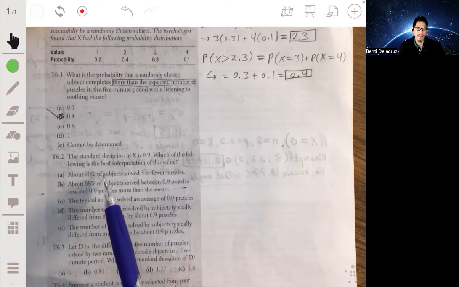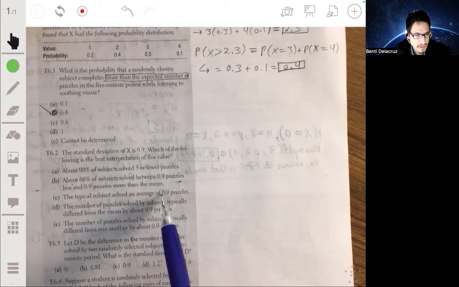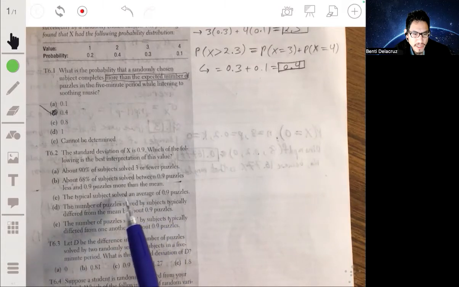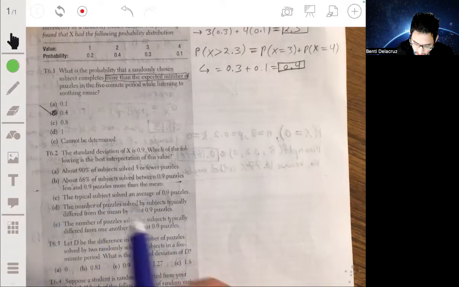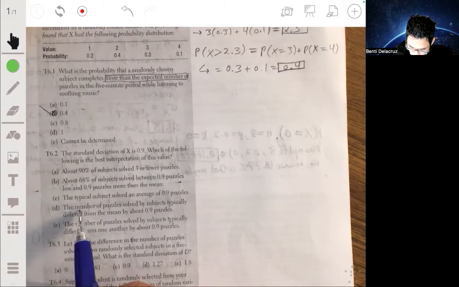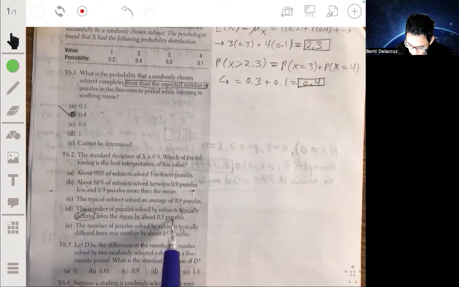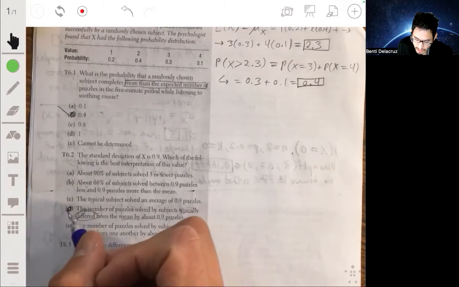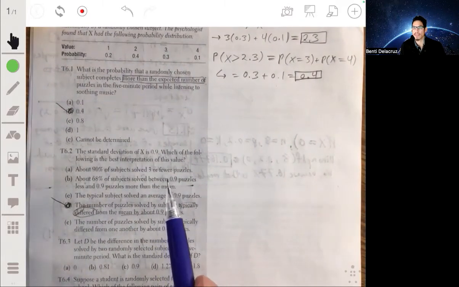So it's not going to be A. We're not talking about percentages here, not 90%. C, a typical subject solved an average of 0.9. That's kind of the interpretation of the mean, not exactly, but that would be going towards the interpretation of the mean or expected value. D, the number of puzzles solved by subjects typically differed from the mean by about 0.9. So that's what we're looking at: what's the average difference from the mean value? That's how we want to interpret standard deviation. So the answer would be B.